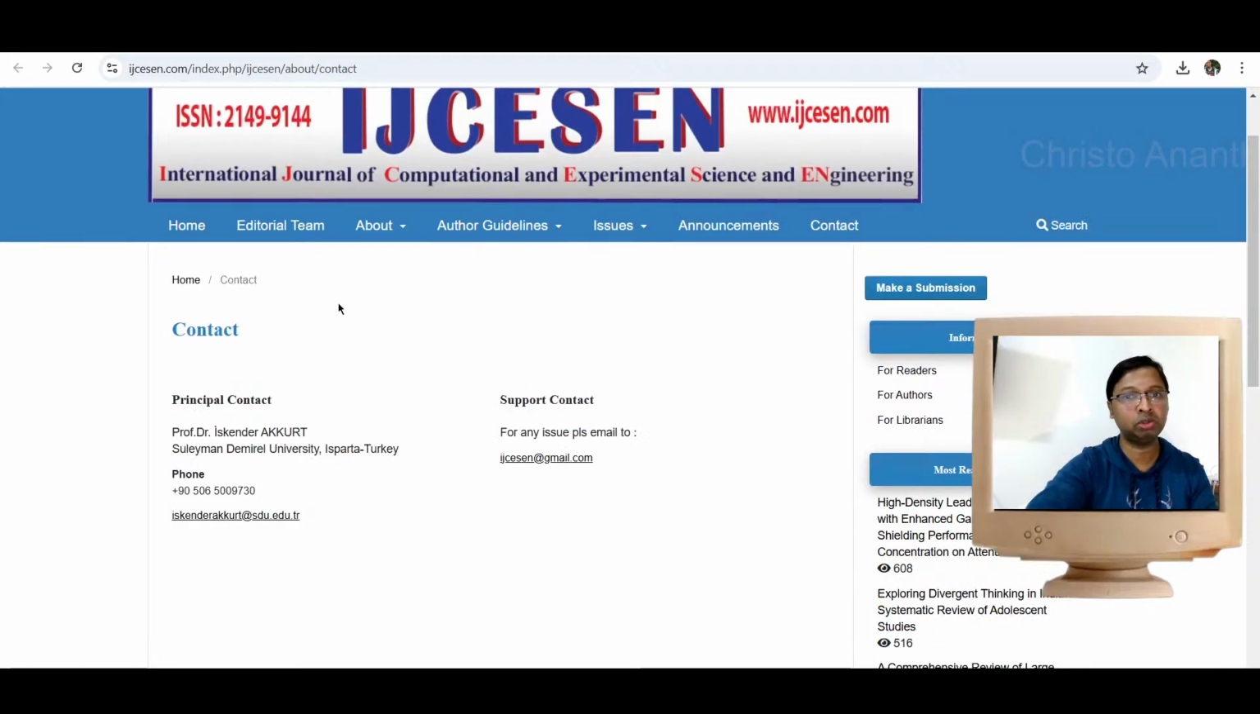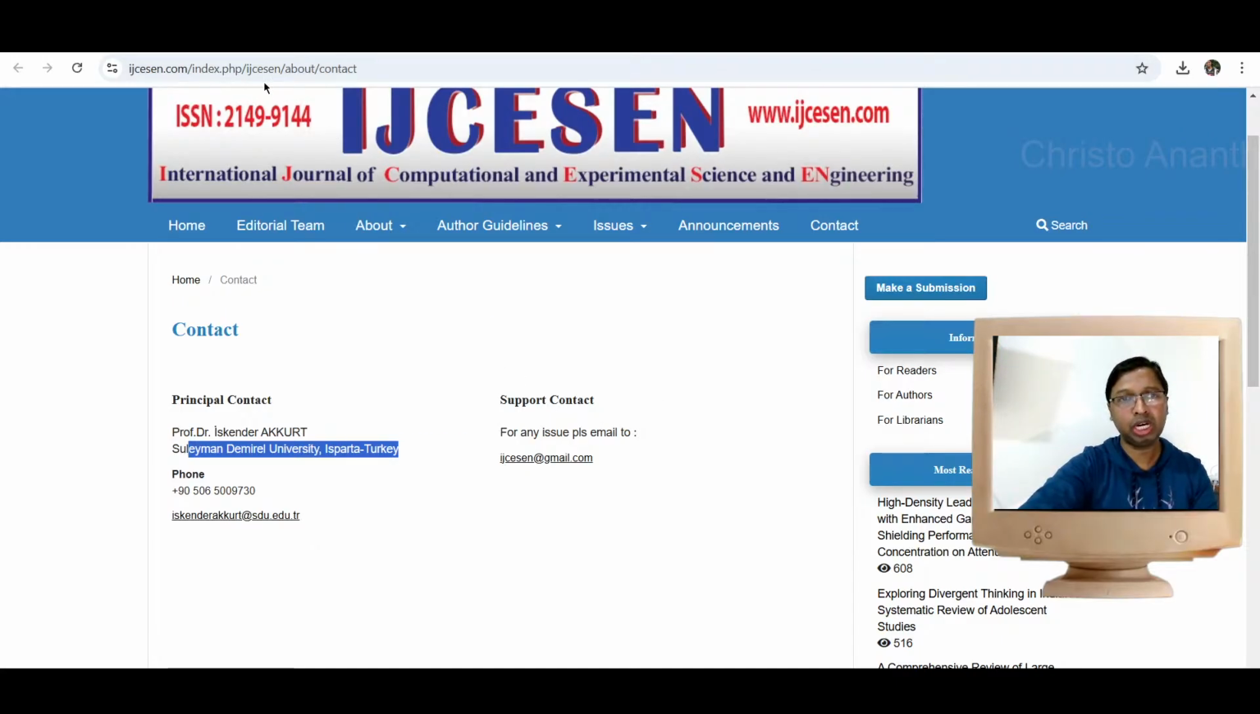When you browse through the contact section, they have a Gmail ID. Of course, they have a domain at IJCESEN.com. They could have created an email ID associated with that, but anyway, we don't know. They have displayed one university name, but they could have displayed the affiliation or the university address with pin code and a live Google Map location. Of course, they have displayed a telephone number. As far as the website is concerned, they have displayed the required information.